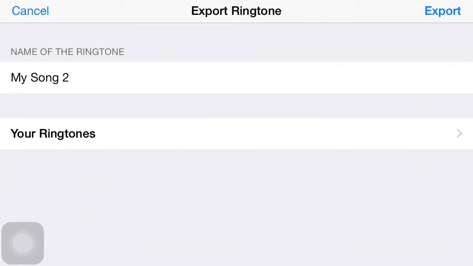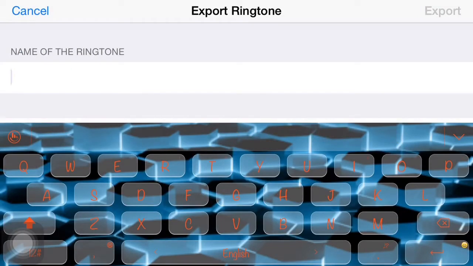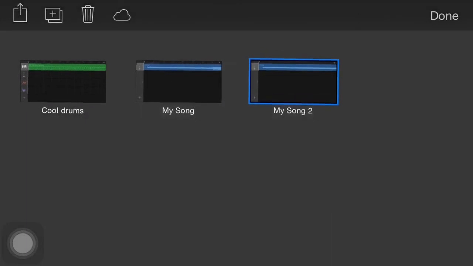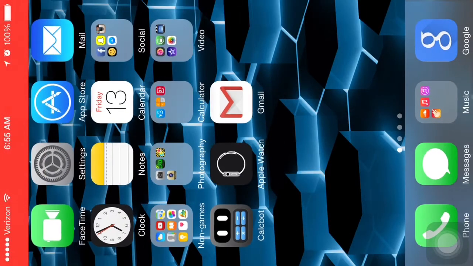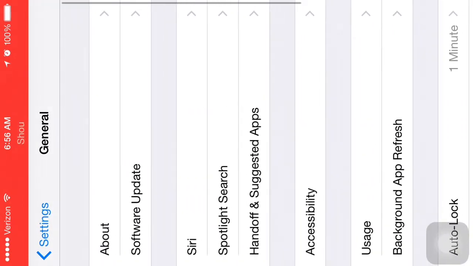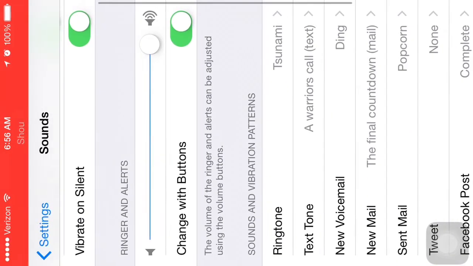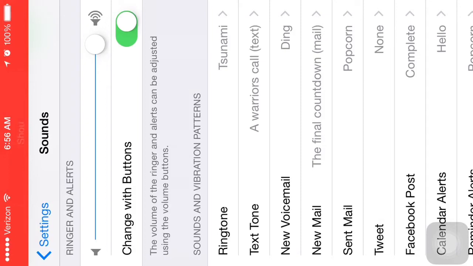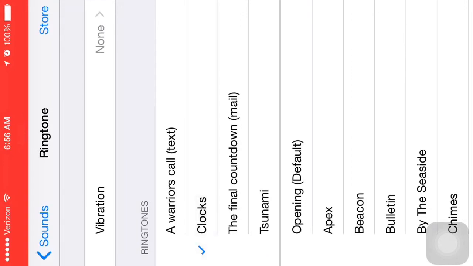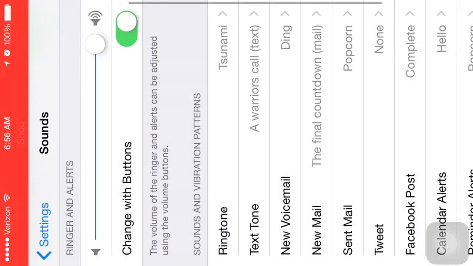So you click on Ringtones, you can name it, so I'll just put it as Clocks, then click Export. Click OK. Now I'm going to show you that it worked. So you go into General, Sounds. This part will be sideways for you guys, I'm sorry. But in Ringtone, you can see that it's right here. Okay, so that's the other one I made.